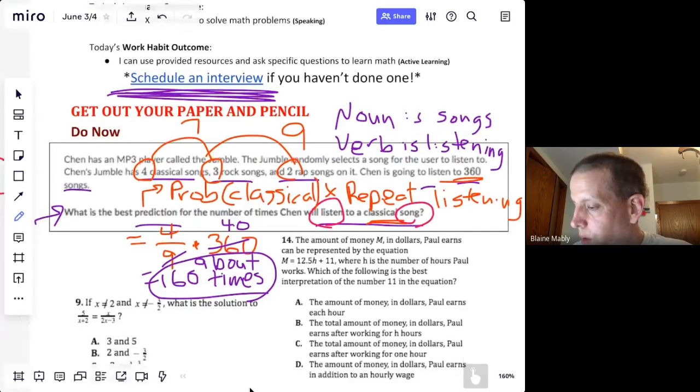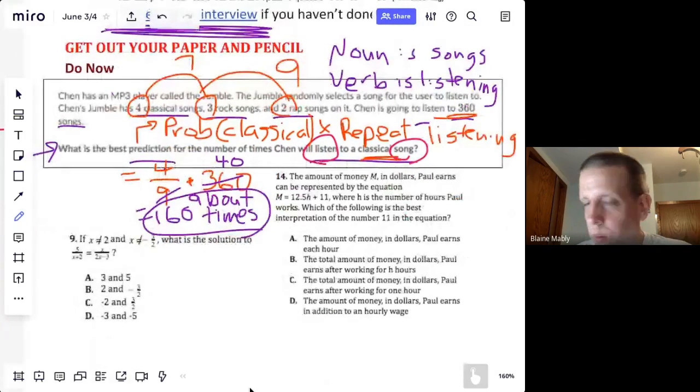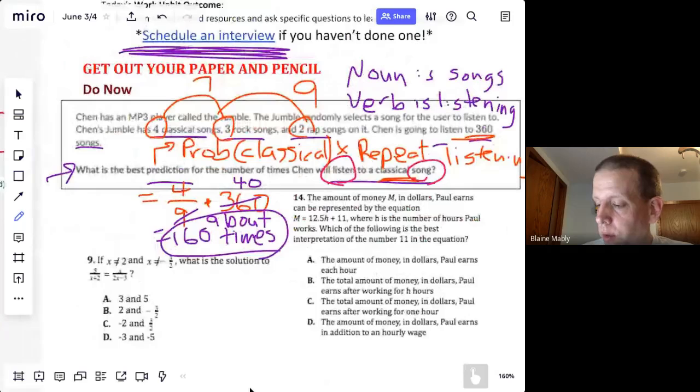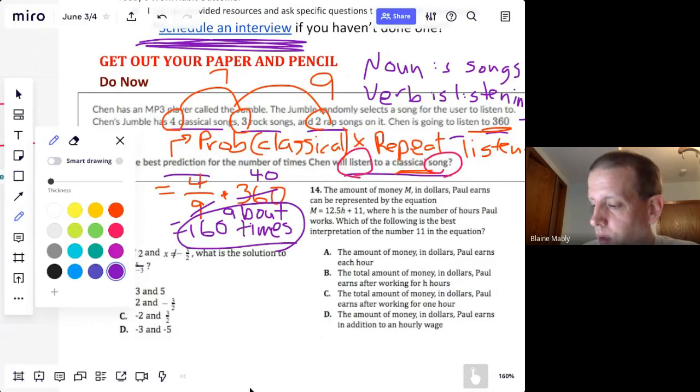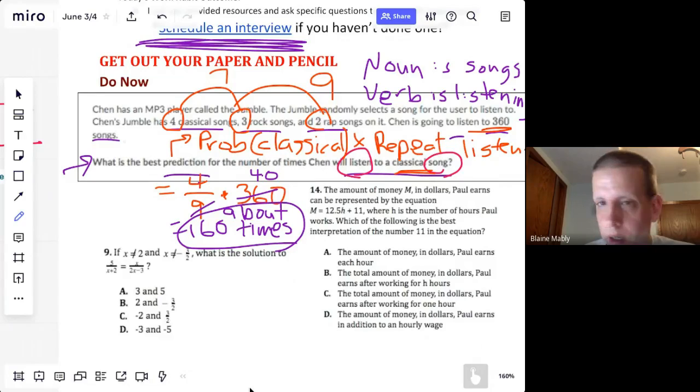These next two questions are ones that the most people, of those of you that did the exit ticket, thank you, said they didn't know how to do. And I understand these are difficult ones. So let's go through it. If you want to pause it, you can. I'm not going to put up my sign because you saw this in the exit ticket.